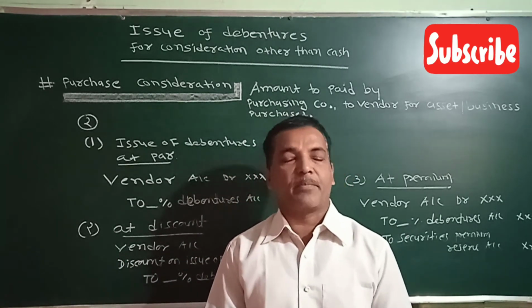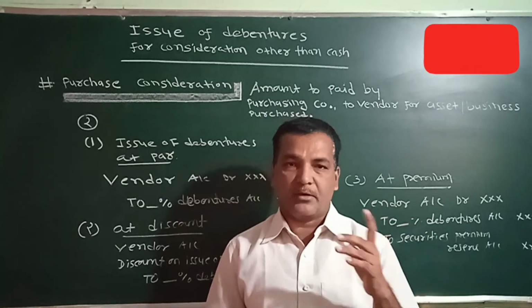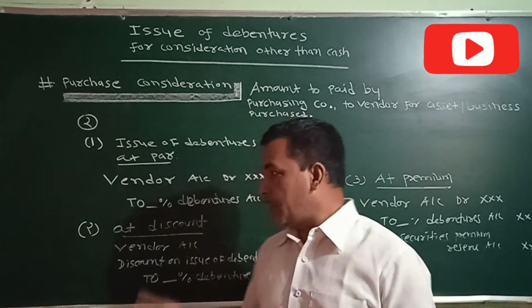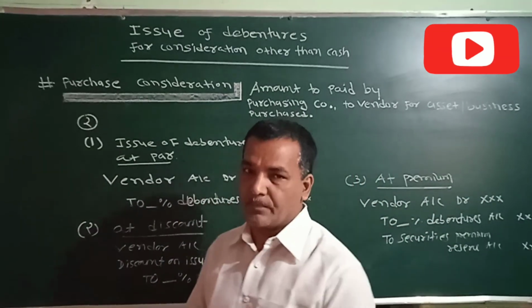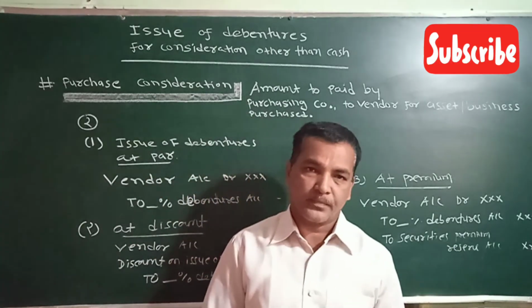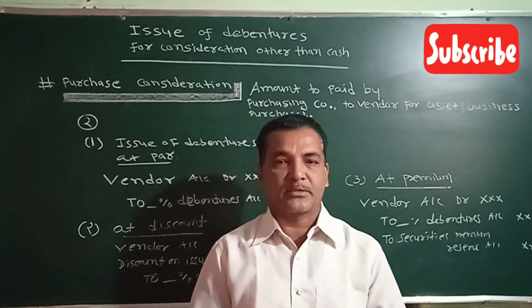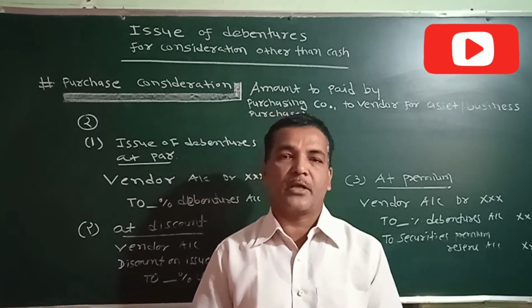Remember, for the purchase of assets, we have taken 4 entries. Any one entry will come. And for the issue of debenture also, we have taken 3 entries. Out of this, any one entry will come, as per the information given in the exercise. Now let us take some exercises on issue of debentures for consideration other than cash.